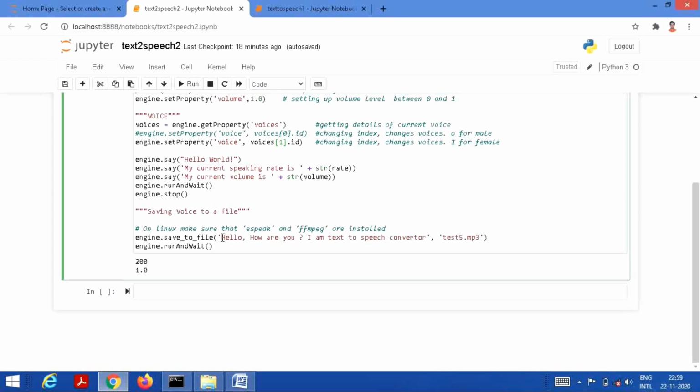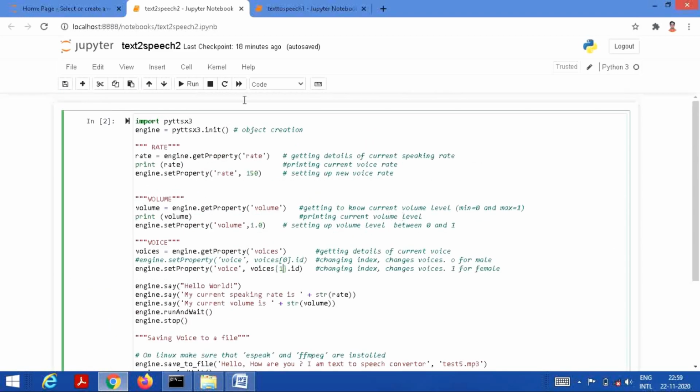I have written a text here, hello, how are you? I am text to speech converter, and I have named this file as test5.mp3. Once this program gets run and its execution is over, this text will be converted into speech and saved in your Python directory. I will show you also in the Python directory in the form of test5.mp3 file.